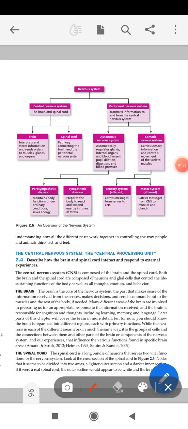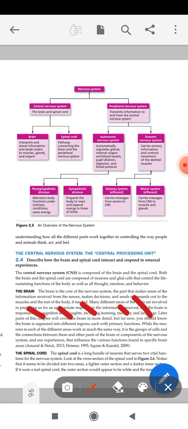The central nervous system will consist of brain and spinal cord. What are the functions of brain? This is given here. It is responsible for cognition, thoughts, including learning, memory, and language, and many more things which will be covered in detail after the end of the chapter.